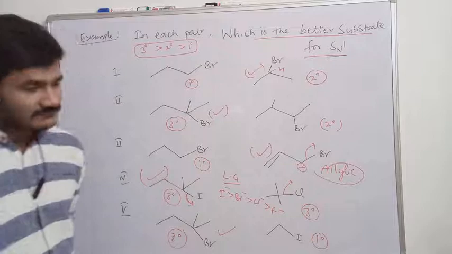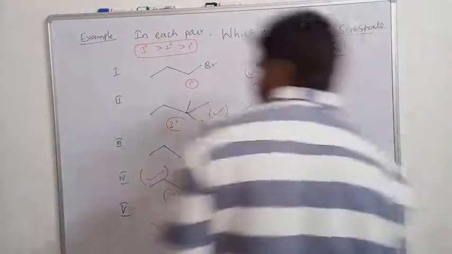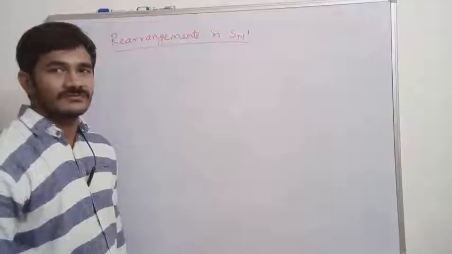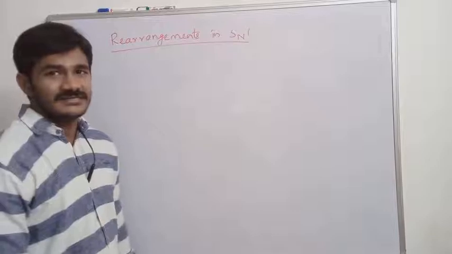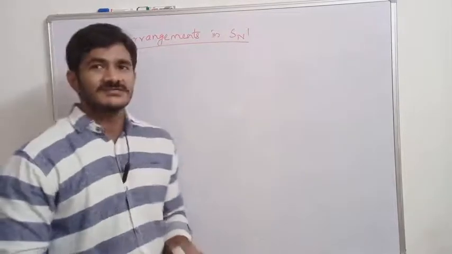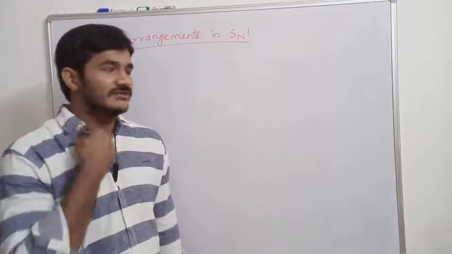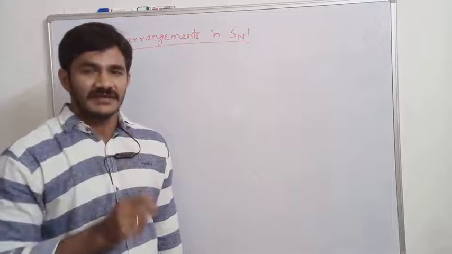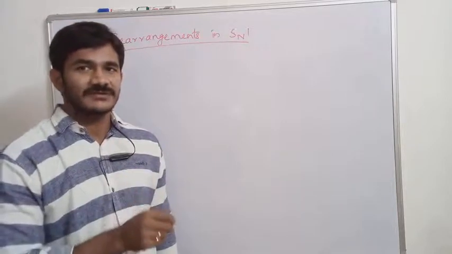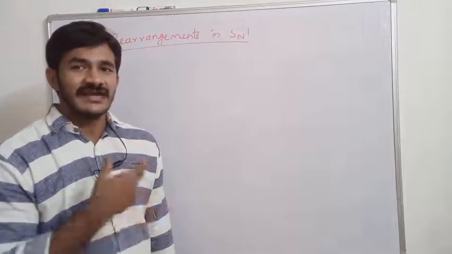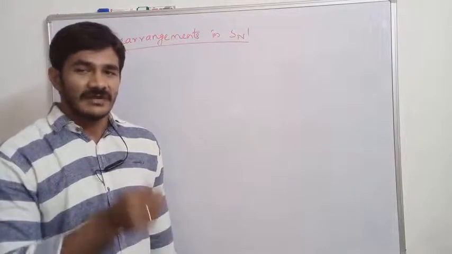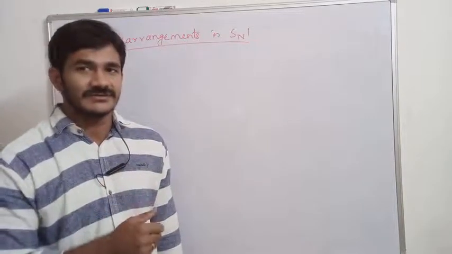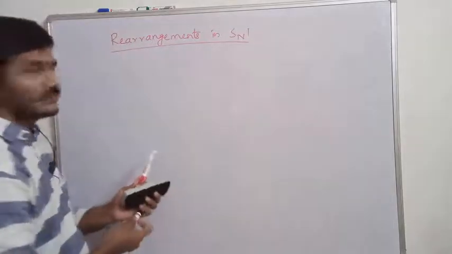Next, we'll continue with rearrangements in the SN1 mechanism. These rearrangements are very important because we expect one product, but that product will not be present in the correct manner. Whatever product we expect through the SN1 mechanism is mostly unrearranged, but when the molecule forms a carbocation, it may undergo certain types of rearrangements. So we will discuss why the molecule undergoes rearrangement.